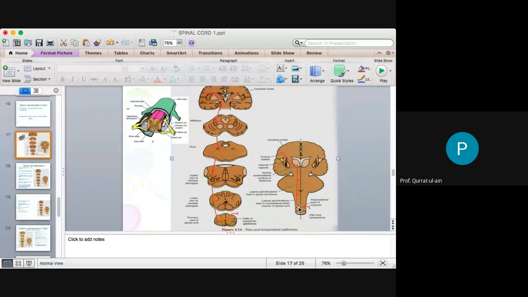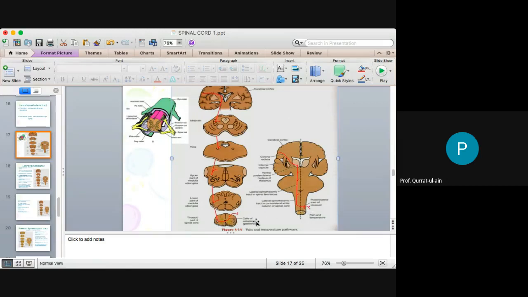See, they were lateral, and as they are ascending, they have moved towards the central zone, and then the third order neuron fibers, which are mainly in the thalamus. The third order neurons are in the thalamus. This is the ventroposterolateral nucleus of the thalamus, and then the final destination is the sensory cortex, which is the postcentral gyrus. All right. So this is the whole pathway of the lateral spinothalamic tract.